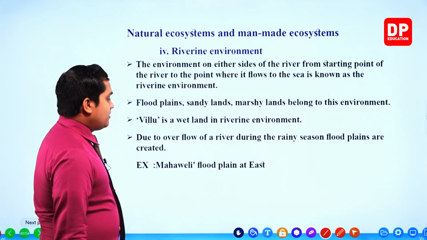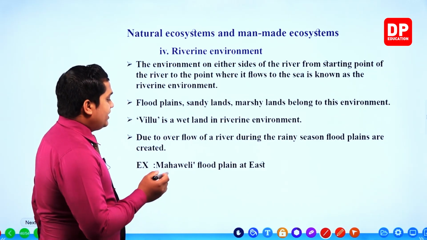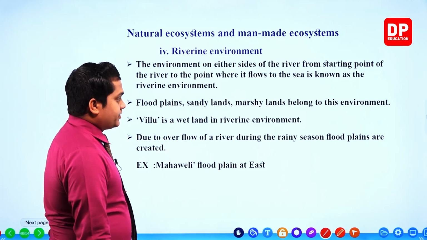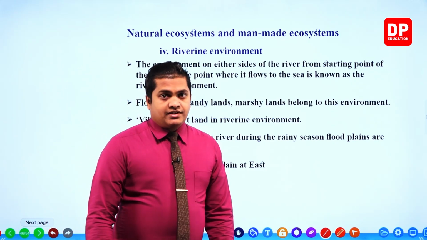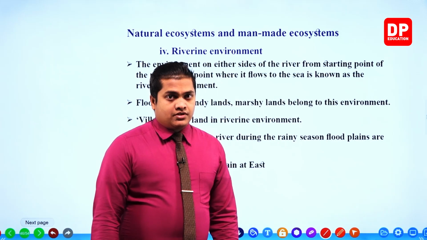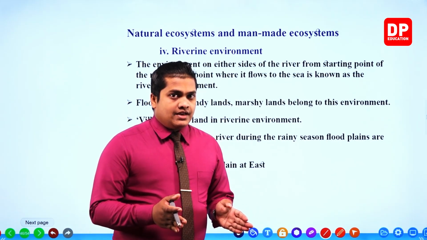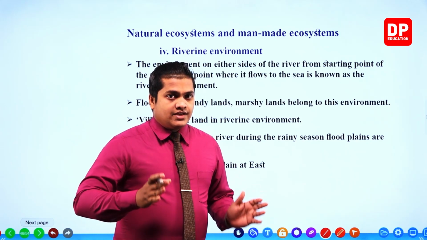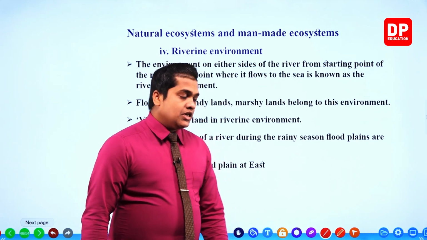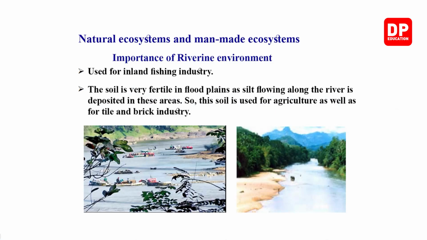Examples given: Mahaweli floodplain in the east. These are the land areas which can be observed on either side of a river. Right, then, my dear children, we'll be discussing the importance of the riverine environment.